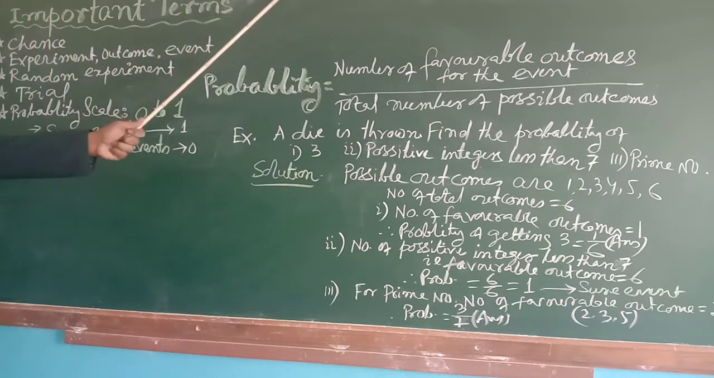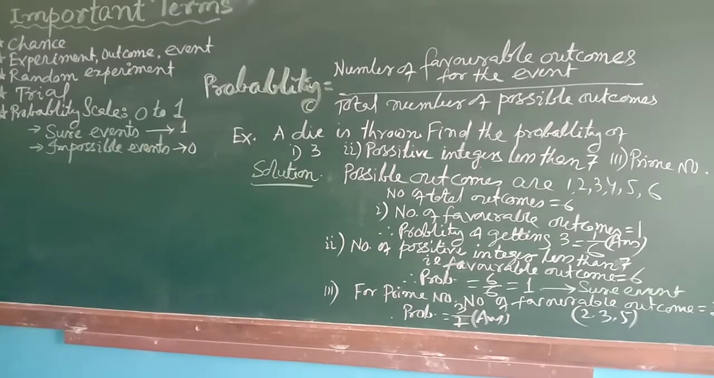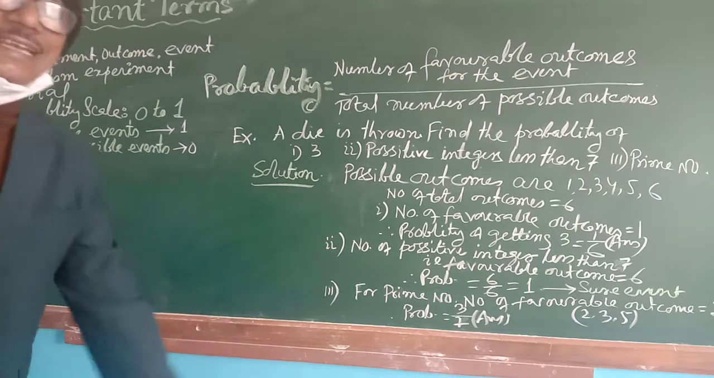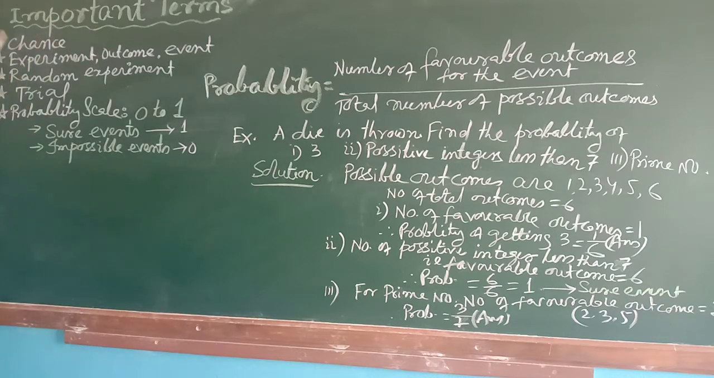Now to learn this subject, we are supposed to know some of the important terms. The important terms are chance. What do you understand by chance? It is the probability of something to happen. Chance, by the word itself, means something to happen. What is the chance of getting a hit? What is the possibility of getting a hit? That's called chance. Now experiment, outcome, and event.